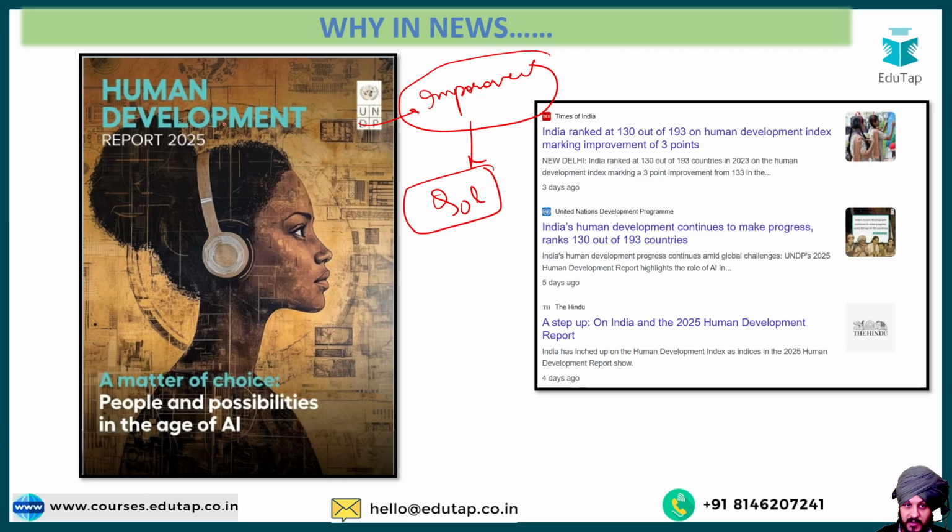Now, Human Development Index is something that basically measures this development with the help of different types of parameters. For example, the life expectancy, the education, the standard of living. We are going to talk about all these parameters, all these components as a part of this session, and then we will see what this HDI is all about and what are the different steps that can be taken by India in order to improve its HDI in future. Fine, so this is going to be the agenda with respect to today's session.